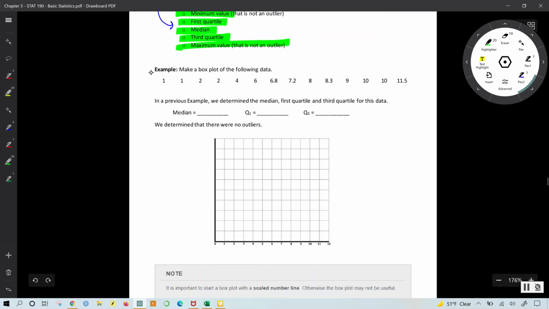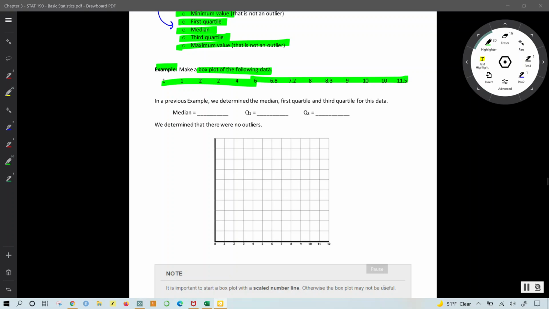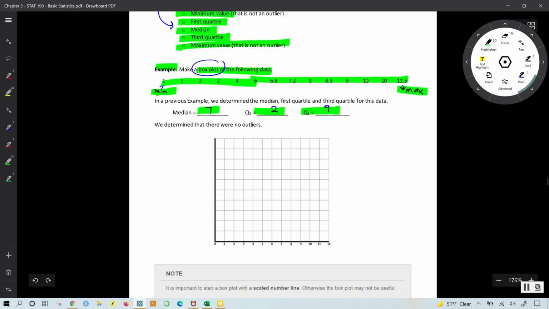So, for example, we're going to look at this data set and we would like to make a box plot of it. In order to do that, we note that the data set has already been ordered from the smallest, the minimum, to the largest, which is the maximum. So I am going to find the median. I have done that earlier. The median is 7. The first quartile is 2. And the third quartile is about 9. So now that we have the median, the first quartile, the third quartile, and the minimum and the maximum, we are ready to draw the box plot.